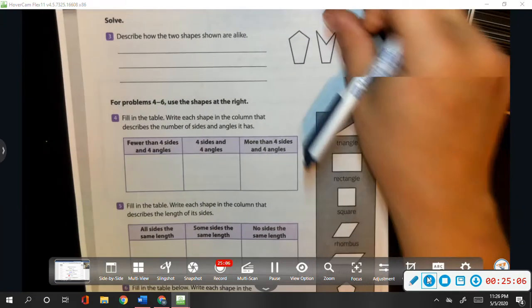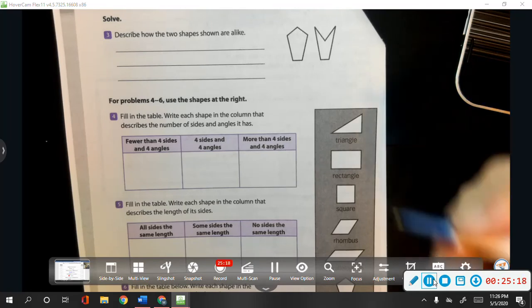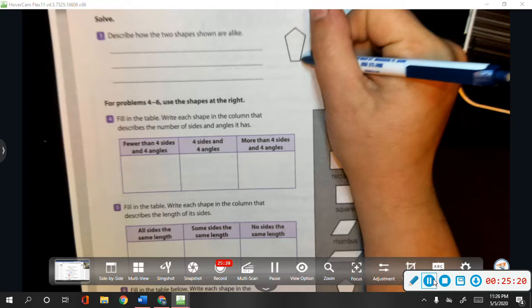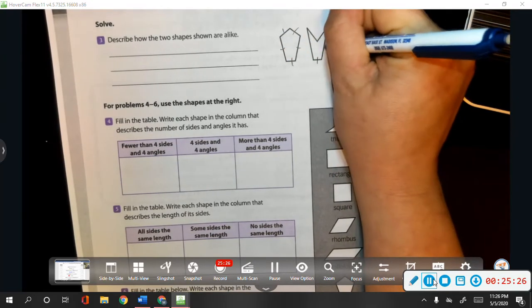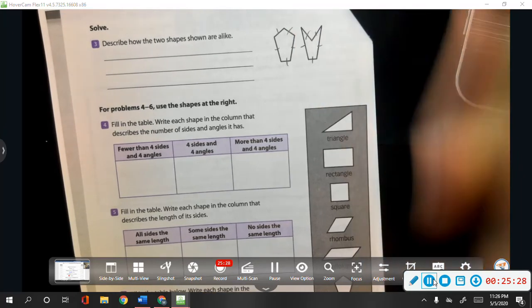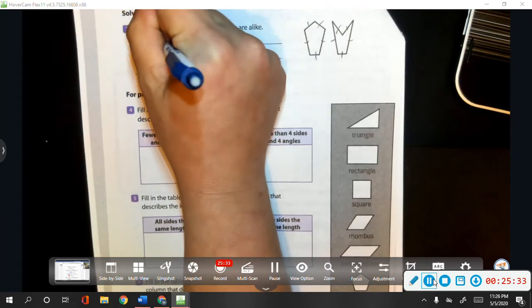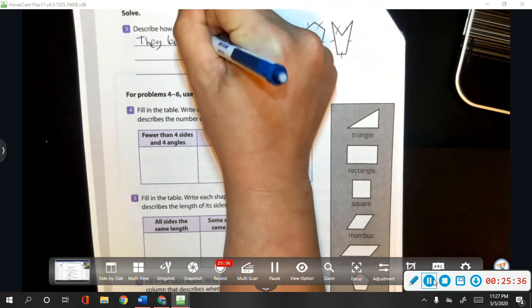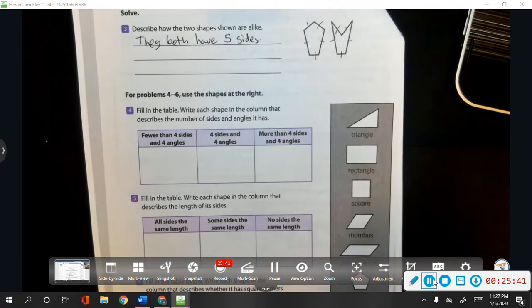Number 3. Describe how the two shapes shown are alike. Take a look at the shapes. How are they alike? Let's check the sides. How many sides does each shape have? 1, 2, 3, 4, 5. That's 1, 2, 3, 4, 5. So they both have 5 sides. What else can we look for?